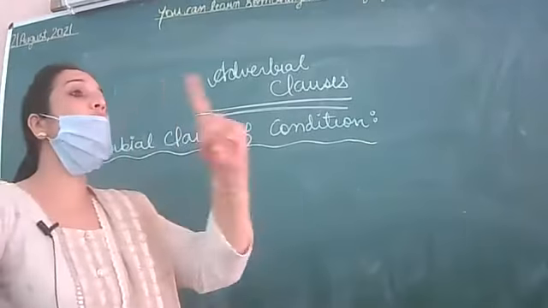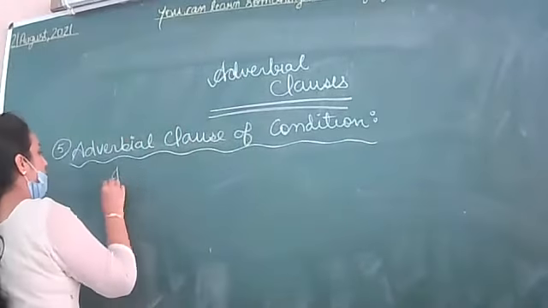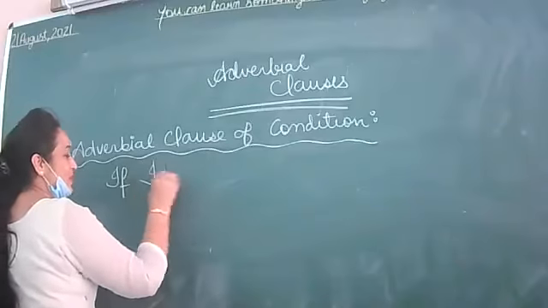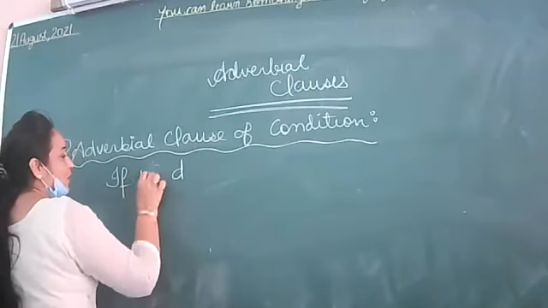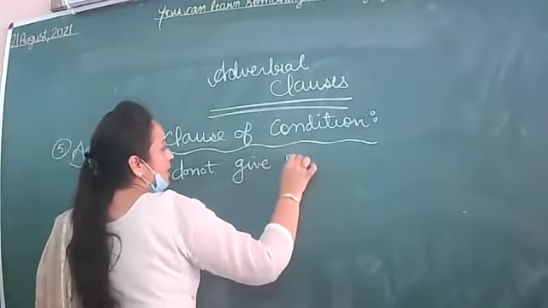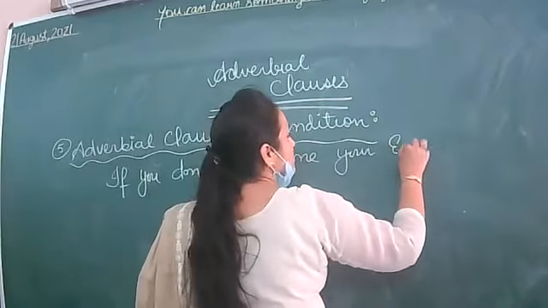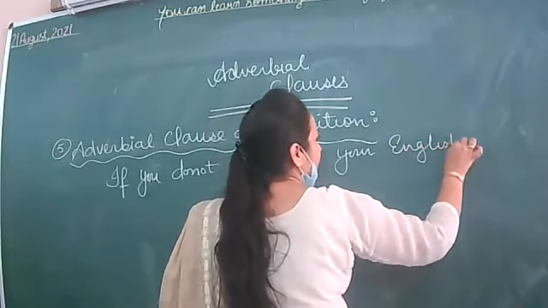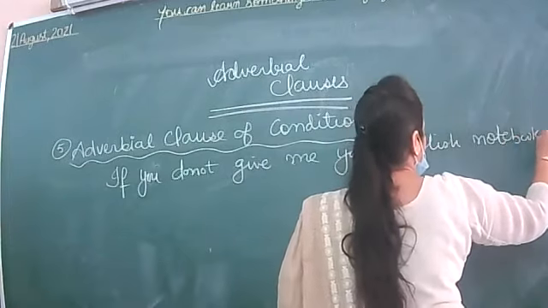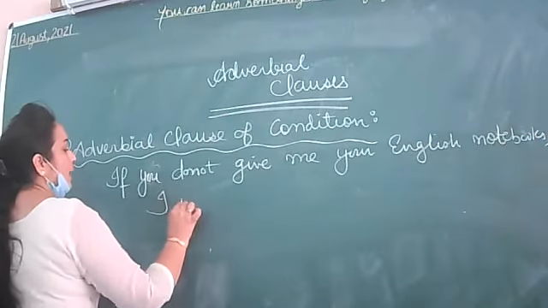For example, if you do not give me your English notebook today, I will not allow you to go. Very fantastic sentence I have found. If you do not give me or submit to me your English notebooks. Now, what condition have I put? If you do not give me your English notebooks, I will not allow you to go.